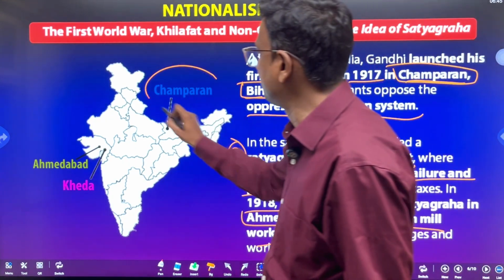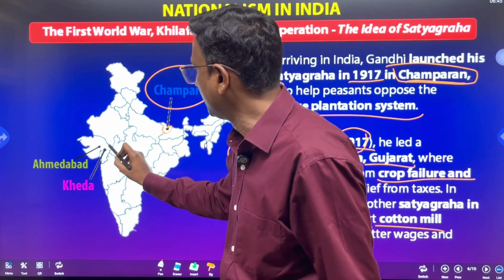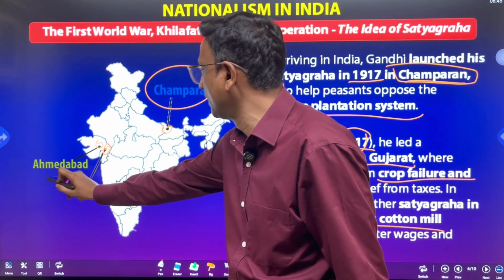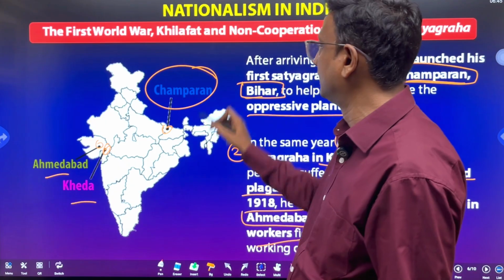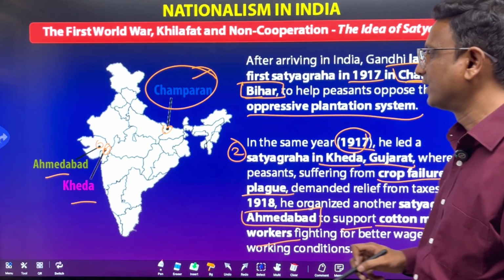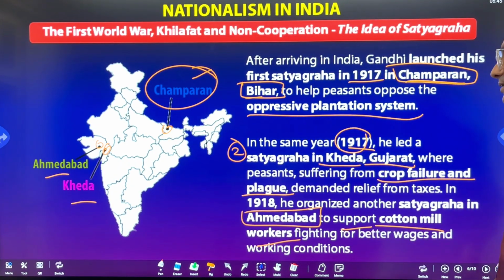Here you can see in the map, Champaran is here, Kheda is here, Ahmedabad. These two are in Gujarat, Kheda and Ahmedabad. Champaran is in Bihar.